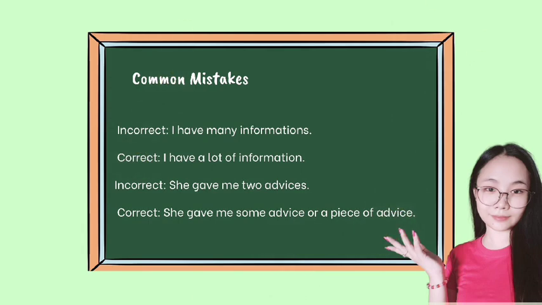Many English learners make mistakes with uncountable nouns, so let's fix them. You cannot say "I have many informations." This sentence is incorrect because the word information cannot be counted. Instead, you can say "I have a lot of information." The sentence "She gave me 2 advices" is also wrong. Instead, you can say "She gave me some advice" or "a piece of advice."